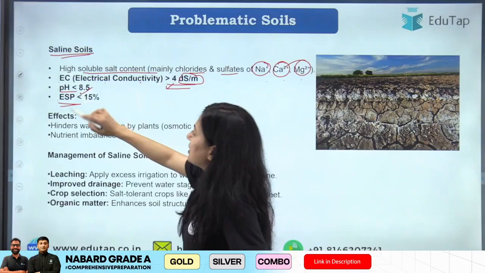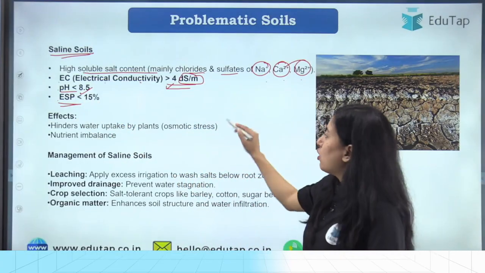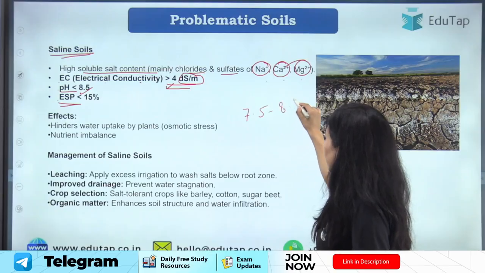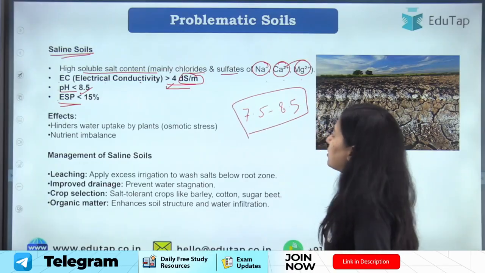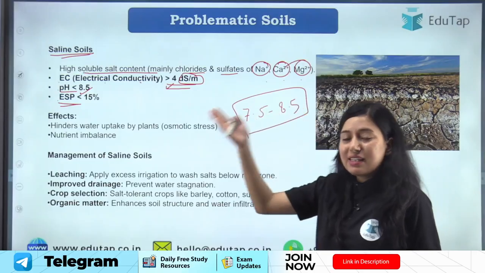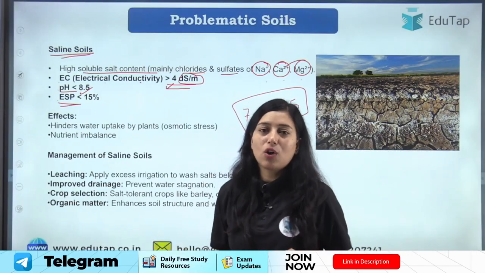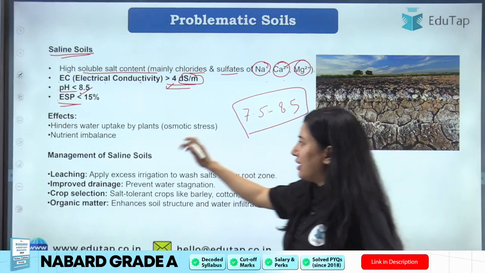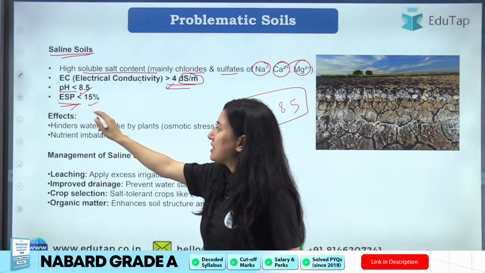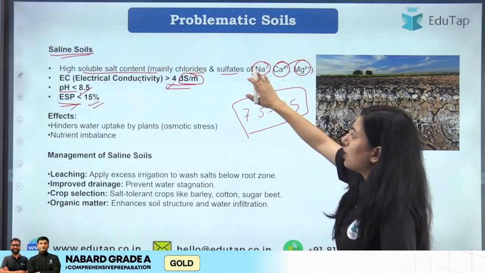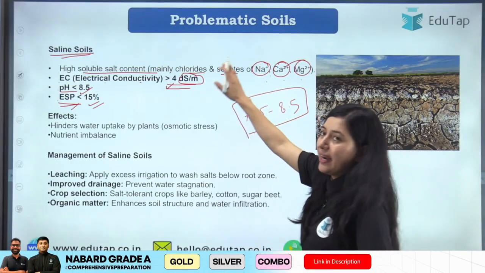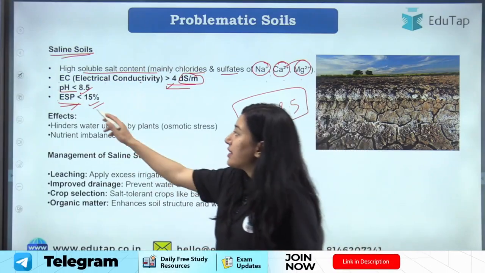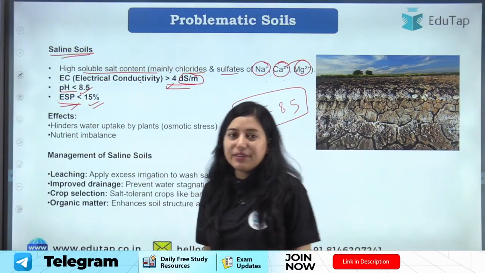Then we have pH. pH is less than 8.5. It's not less than 7. It's basically between 7.5 to 8.5. It's not less than 7, because if it were less than 7, it would not be a salt affected soil. As salts are dominating, it will be between 7.5 to 8.5. And exchangeable sodium percentage is less than 15%, because here sodium is not freely present, it is present in the form of chlorides and sulfates. Clear? Hence ESP is less than 15%.